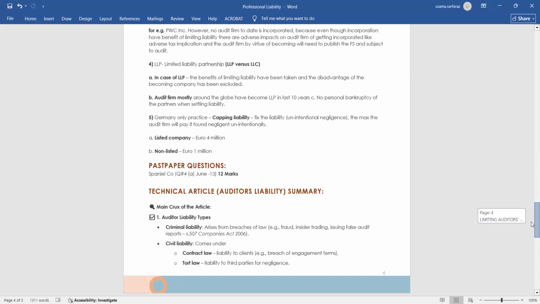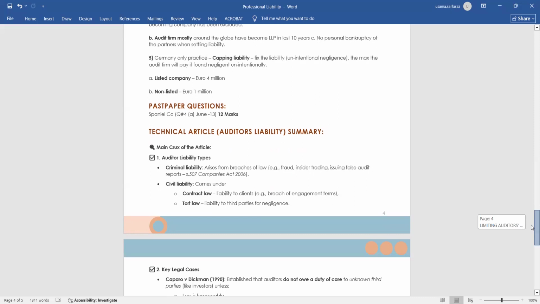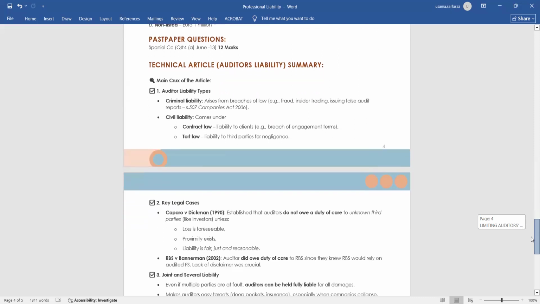Now, in this topic, there is only one past paper, which is Spaniel company. It's a very good question you must attempt, even though I will upload a suggested solution. Now, there is one technical article, which is auditor's liability. You don't need to go through the complete article because it's very lengthy and will take more of your time. I just wrote the main crux of the article so you can read. It is a very good article which will give you more idea.